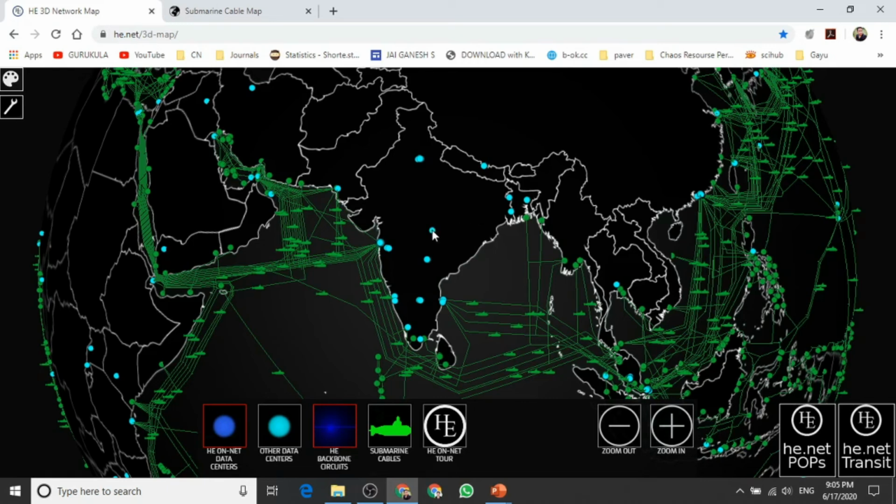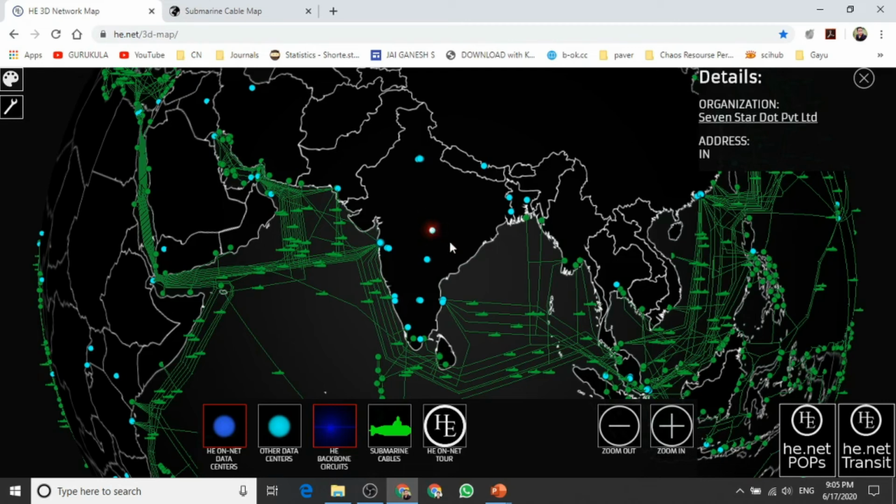Similarly, we can see the details of a landing station just by clicking on that particular dot. This particular data center is run by 7star Private Limited, which is located in India. Similarly, there are several data centers around Hyderabad, Bangalore, etc. These data centers are what we can closely relate to peering networks. They act like a peering network which connects several backbone networks. This particular data center is connecting the internet of these many backbones. That is how the internet is being given to this entire world.